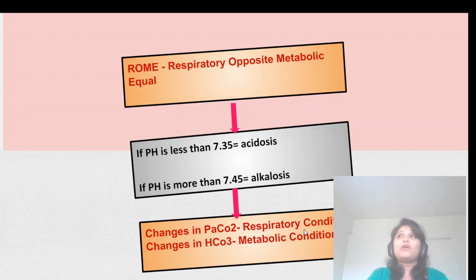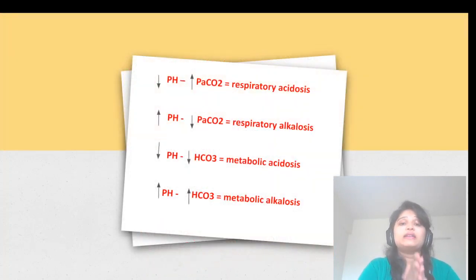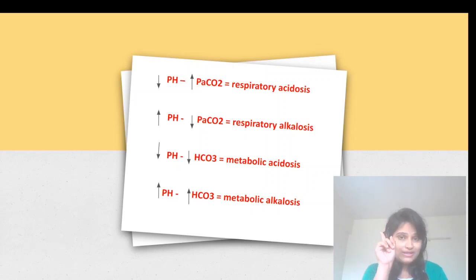Okay. So now one more rule that you have to remember is called ROME. ROME, ROME. Respiratory opposite and metabolic equal. Means if there is a respiratory condition, the arrows will be in opposite directions. If there is a metabolic condition, the arrows will be in the same direction.